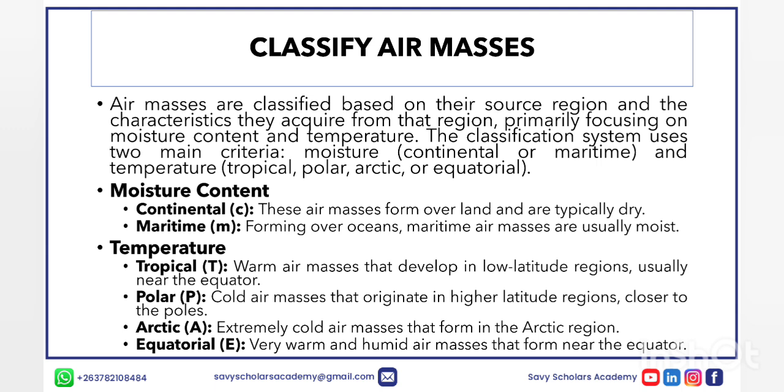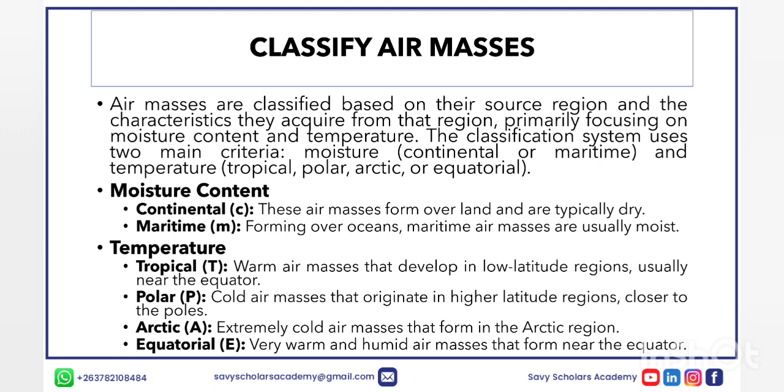And the air mass again, it's classified based on their source region, that is continental or maritime. When we say continental, they are originating from the land, and when we say maritime, they are originating from the ocean. Then we have temperature. So we have the tropical originating from the tropics, the polar originating from the polar regions, and the arctic originating from arctic regions.